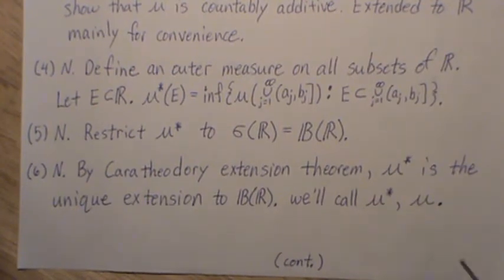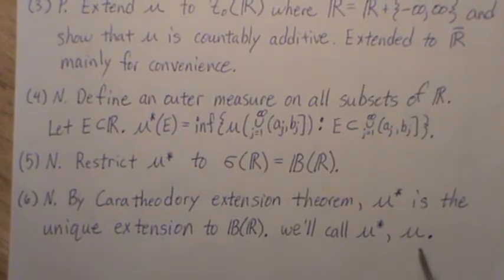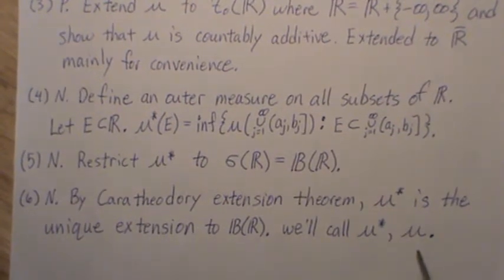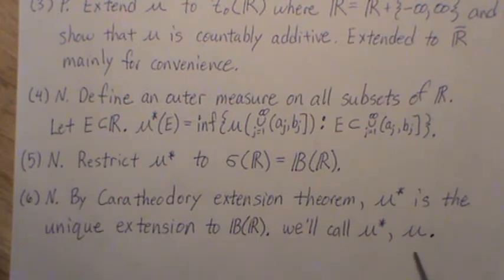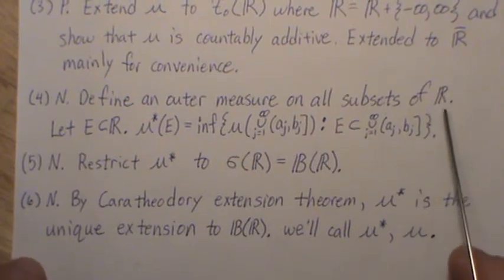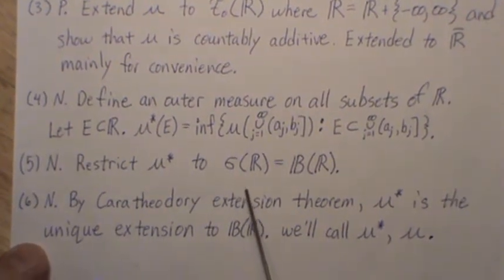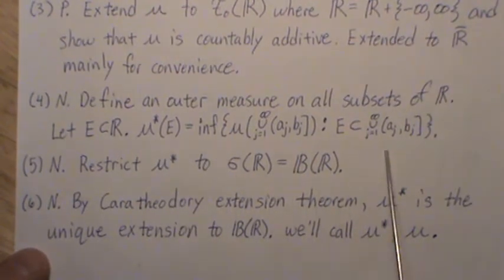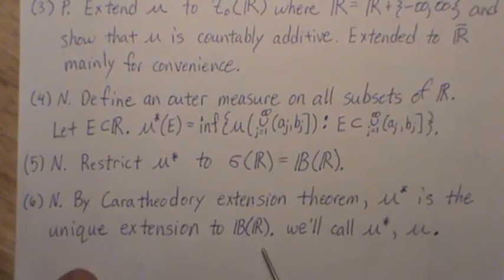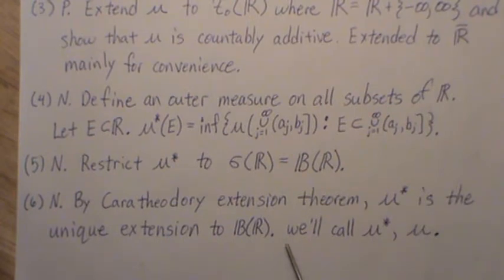And really, mu star is mu when we're within the field generated by the right semi-closed intervals. They are 100% equal. Or if we just look at a right semi-closed interval, they're 100% equal. It's when we extend it to all subsets of the reals, or restrict it to this sigma field, that we have to use this measure here. And by Carathéodory's extension theorem, it's unique.